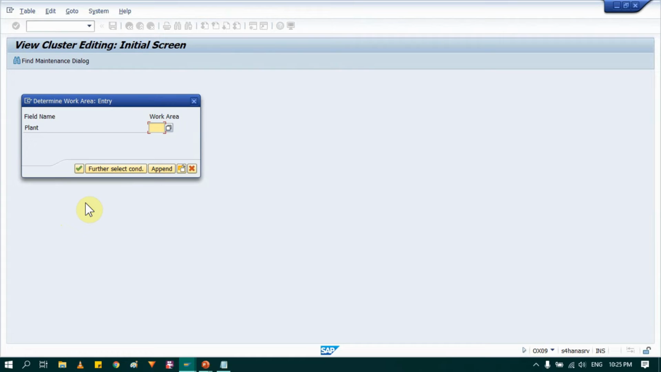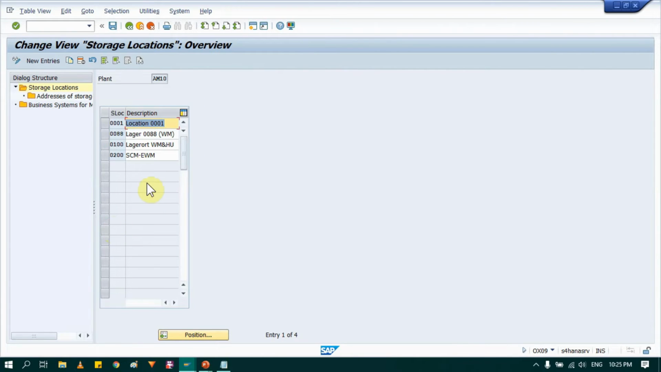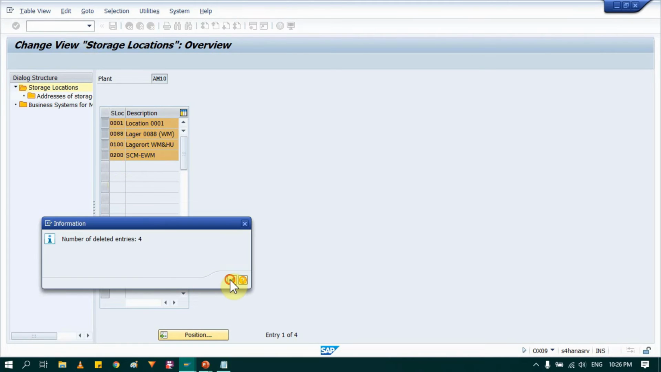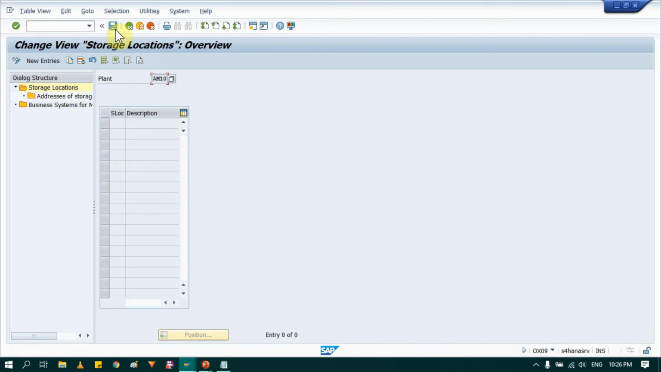Then for which plant we want to maintain storage location, just provide that plant number. In my case, that is AM10 first. I will go in that. Here you can see already existing storage locations, as we copied this plant from 0001. That plant has these storage locations, that's why it's showing me this, but I don't want all the storage locations. So I will select them all and simply delete them because I want to maintain my own. First save it.